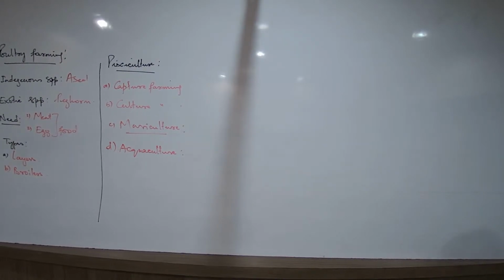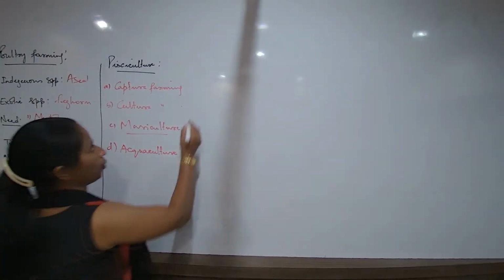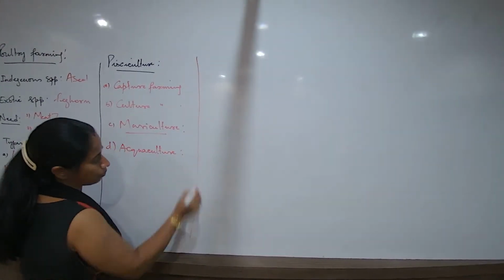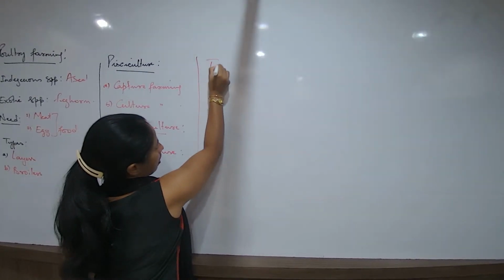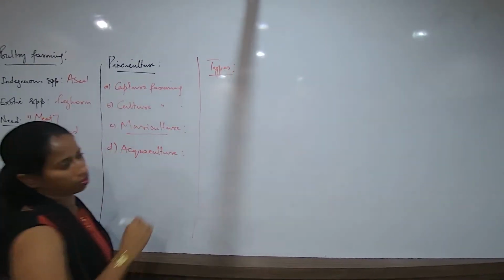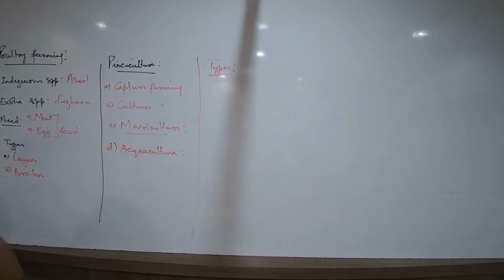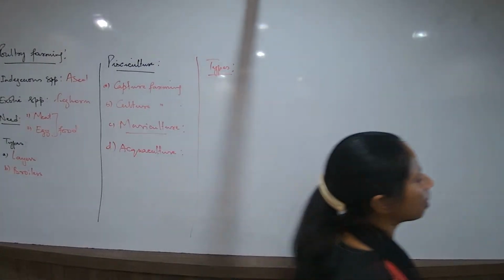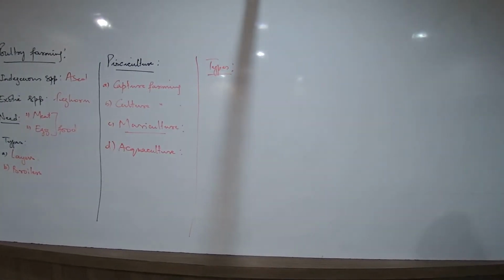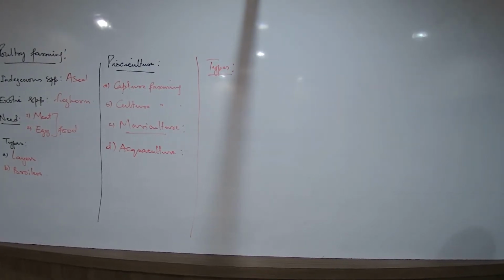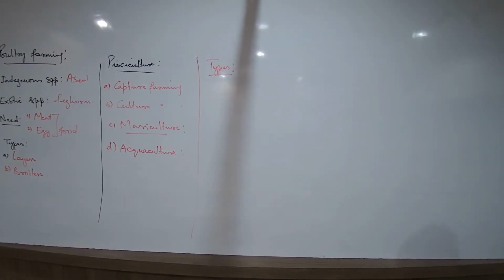What are the different types of fish farming we are going to come across? Here in the concept of pisciculture, now we look into the different types of fish farming. Some major types that we are going to look into. The first one, underline in your volume also, I'll explain you and then you will write some answers. The first one is polyculture.